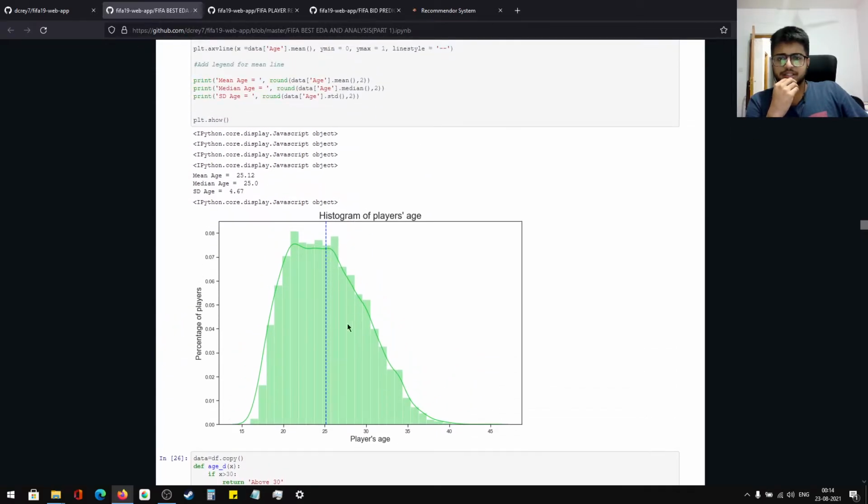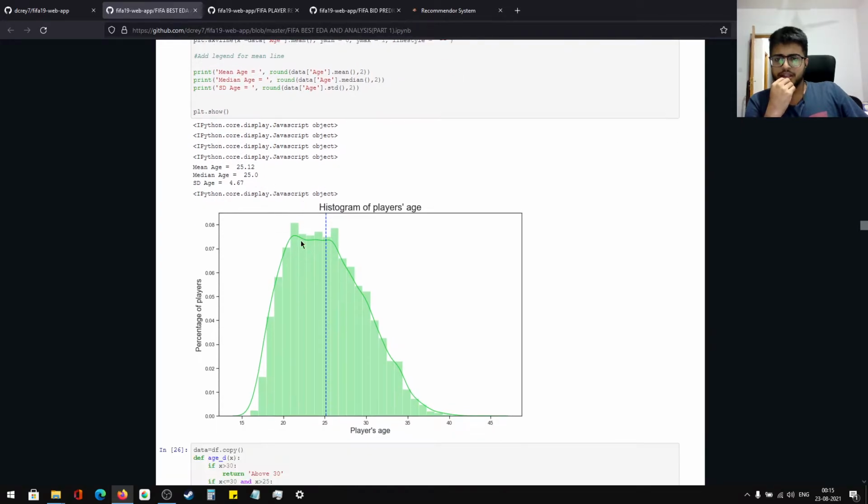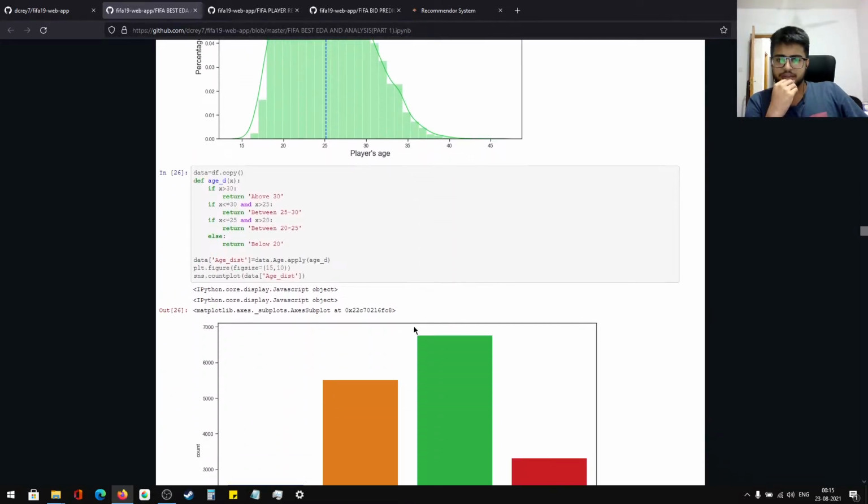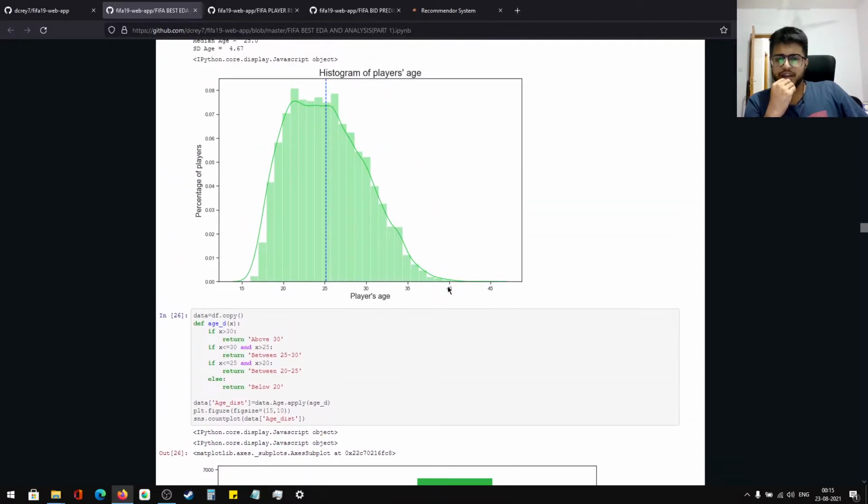So you can see the histogram, the distribution of the age of players. Maximum of them are lying around 25, which is the mean, or the median. 25 is the median age, and you can see the histogram here. So the highest is 40, the lowest is 15. You can see 20. Everyone's young and everything.